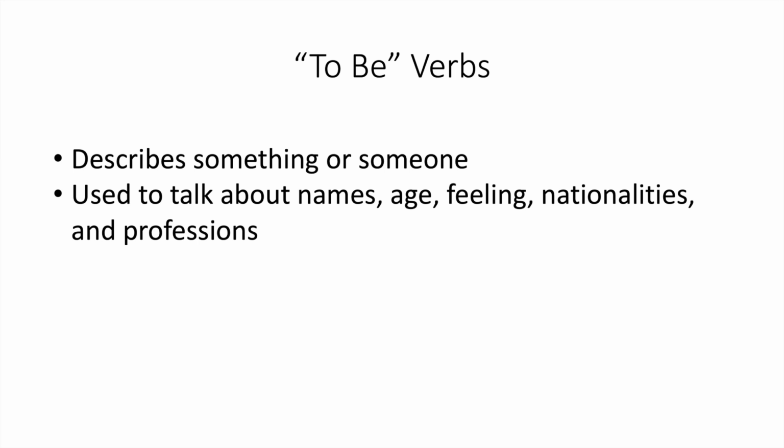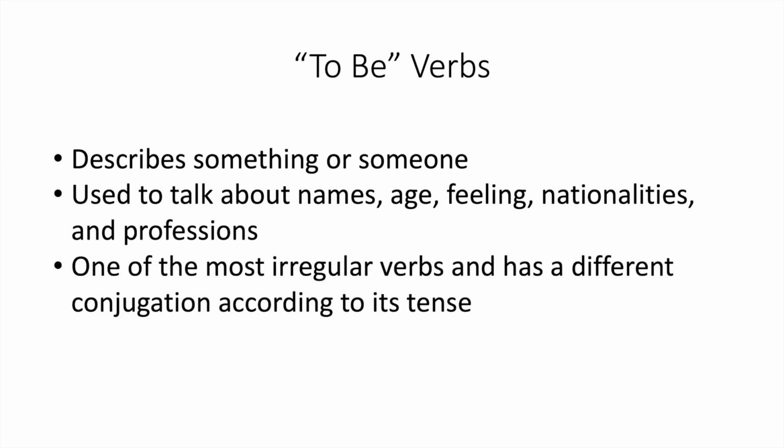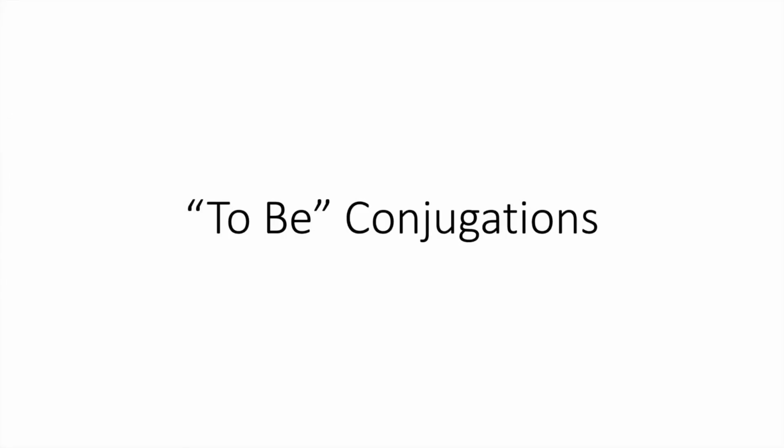Although this verb is used consistently throughout our everyday lives, it is one of the most irregular verbs in the English language. Alright, so let's take a look at the different conjugations. The following slides are just going to be basic chart breakdowns of how the to be verbs are conjugated in each tense. You should just keep these in the back of your mind for future reference when you're writing papers or, I don't know, writing a concept statement for a costume design course.